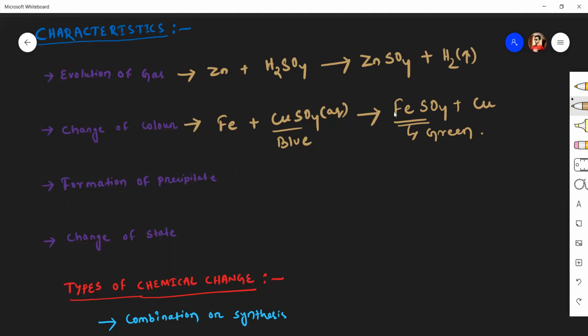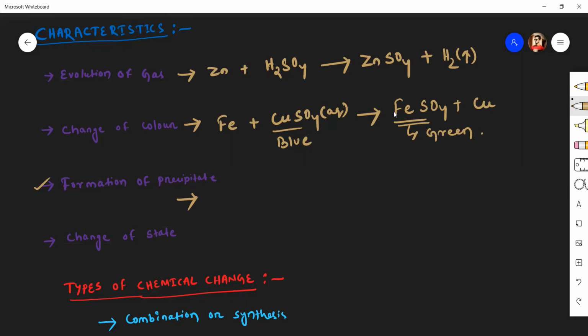Third characteristic is formation of precipitate. That means in certain chemical reactions, when two reactants are mixed together, an insoluble solid substance is formed. That is known as precipitation. Sorry, precipitate. And this is the third characteristic of a chemical reaction.